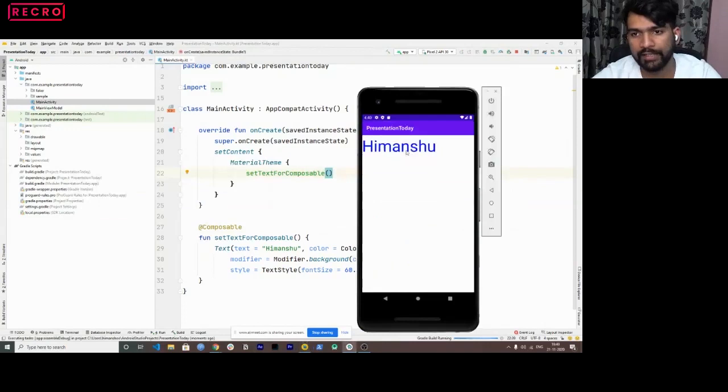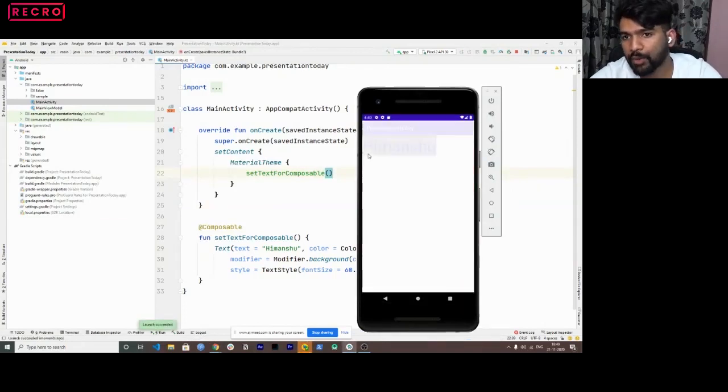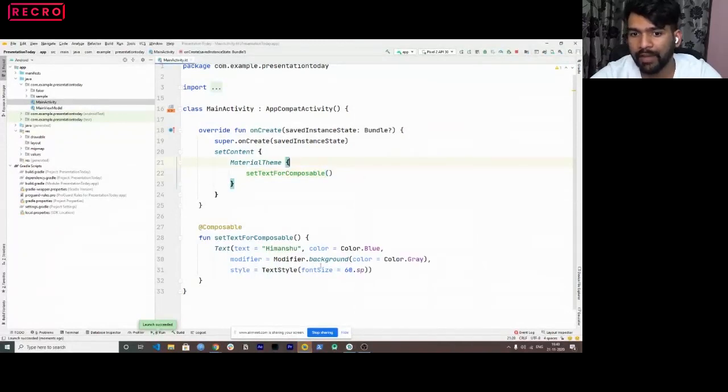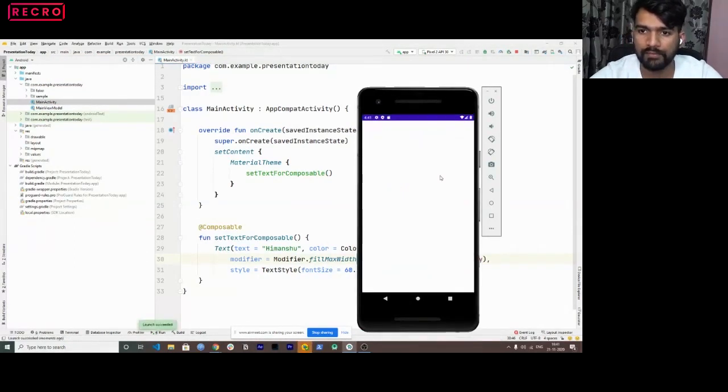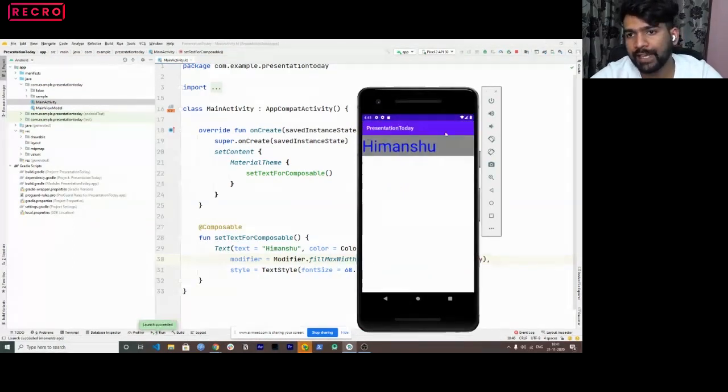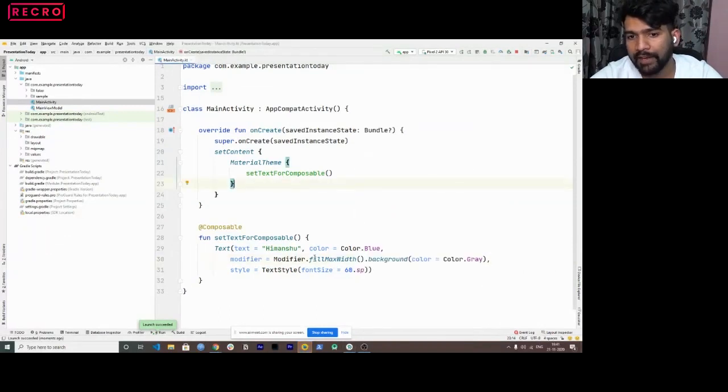I'll run this to show you that I just have a wrap content for now, which you can see. And if I want to make it match parent in the width, I'll use fillMaxWidth, right? And I'll run this. You would see now this has taken the full width, and using this function, or maybe an extension function, we can use the match parent, right? So this is one of them.